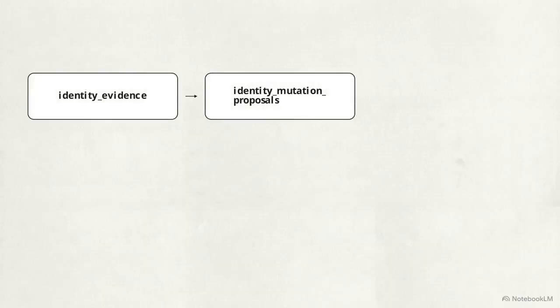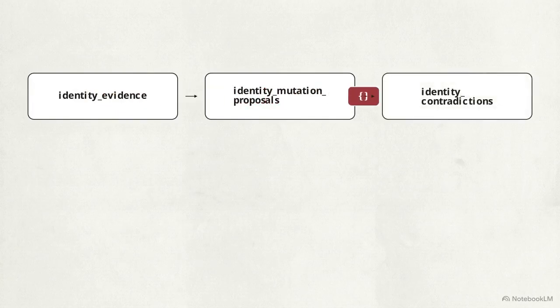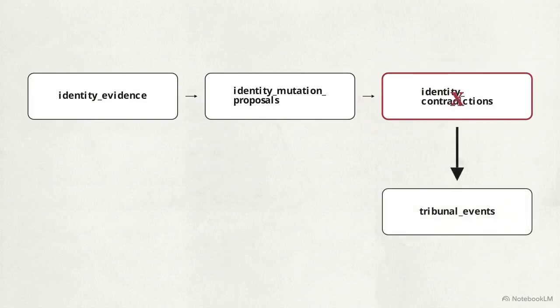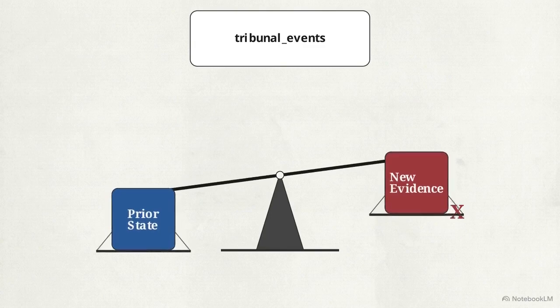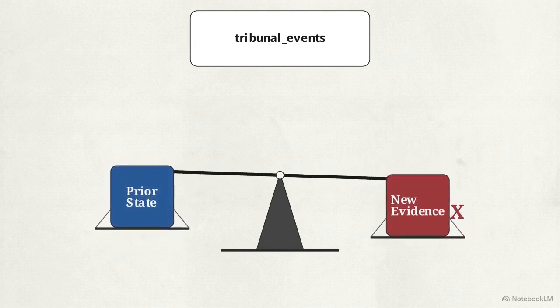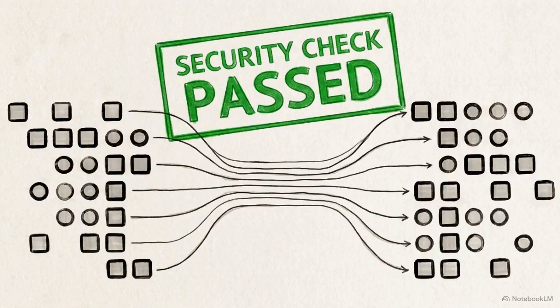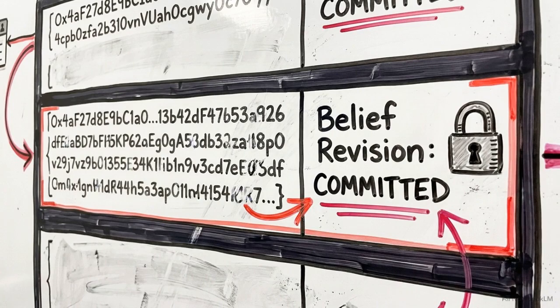To change an agent's mind, a data payload moves from identity evidence into the identity mutation proposals table. If a proposal conflicts with established belief, the identity contradictions table generates a system alert and blocks the update. The blocked mutation enters the tribunal events table. Here, the prior state and the new evidence are mapped and weighed against each other in a controlled environment. The tribunal architecture evaluates the weight of the evidence and checks risk-level validations before authorizing any permanent change to the agent's state. Stable autonomy requires transforming belief revision into an auditable database transaction.